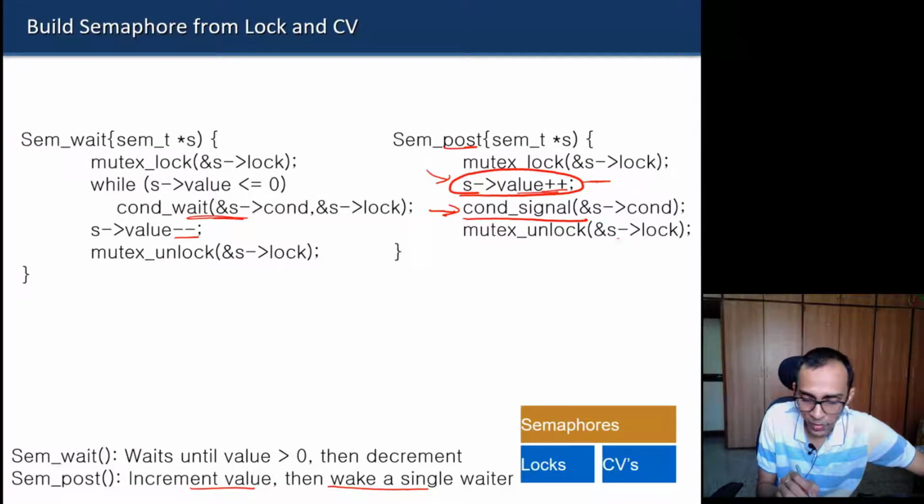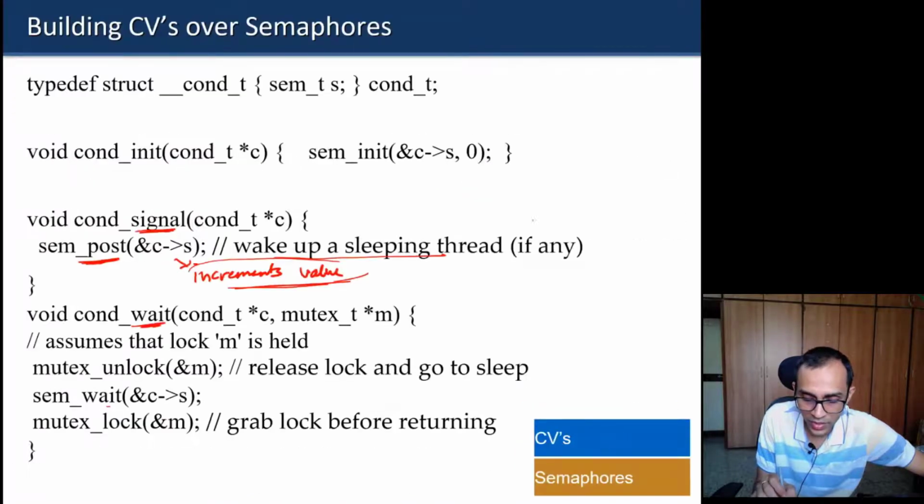That is the problem that can happen. Ideally that should not happen for a condition variable. A condition variable should not change the state in any way. But if you use simple post and wait operations using a semaphore, it increments the state also. So that is a little subtle thing.